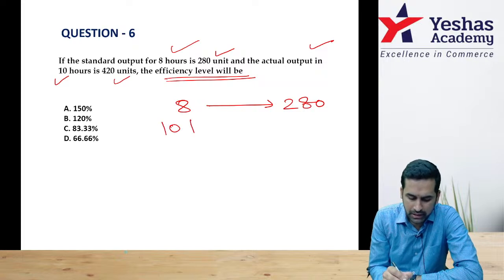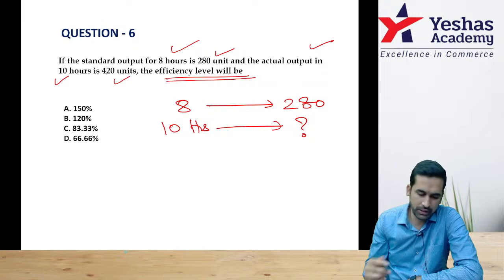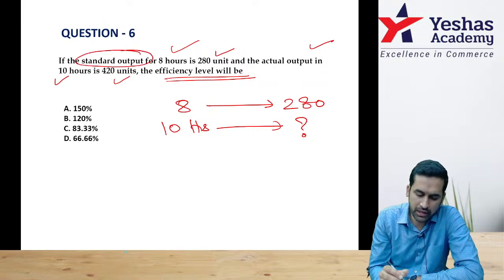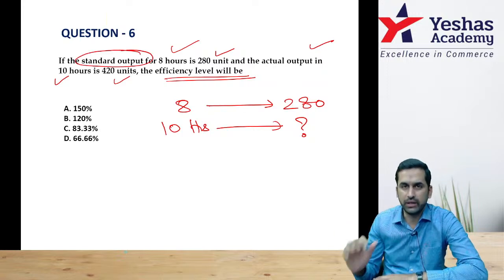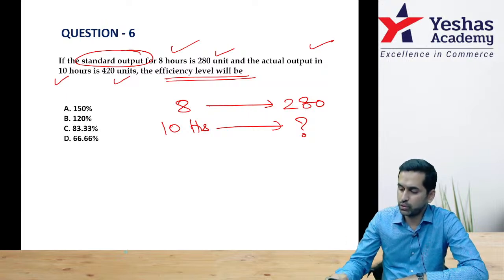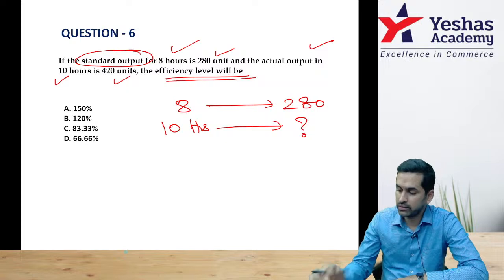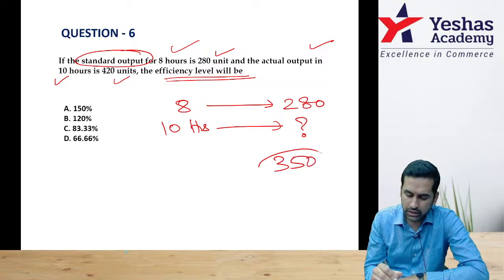That means for 10 hours, how much should I have produced? Simple cross multiplication. 10 into 280 divided by 8. I should have produced only 350 units.